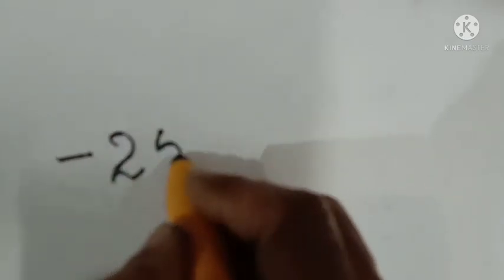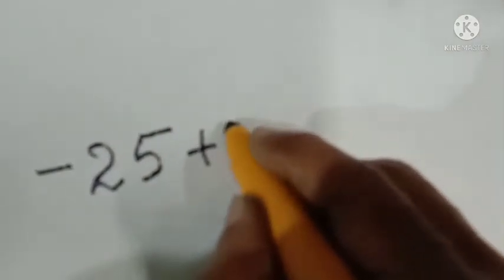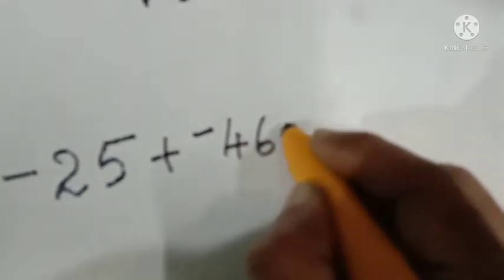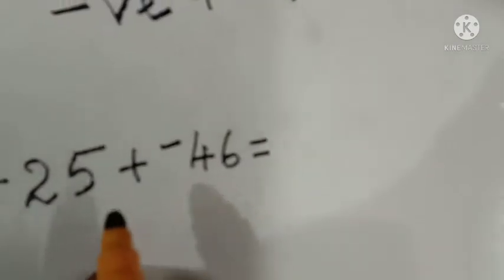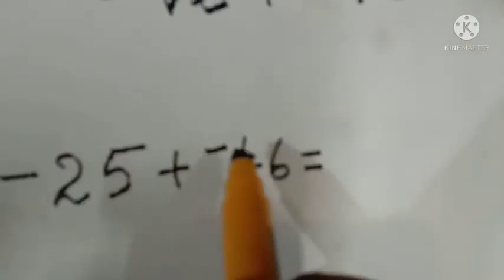Now let me show you another example. I am writing here negative 25. Just read with me. Negative 25 plus negative 46. Here, in both numbers, you are seeing that negative sign, right?